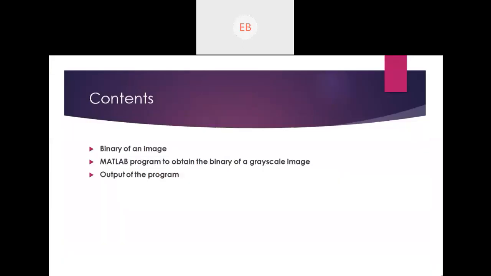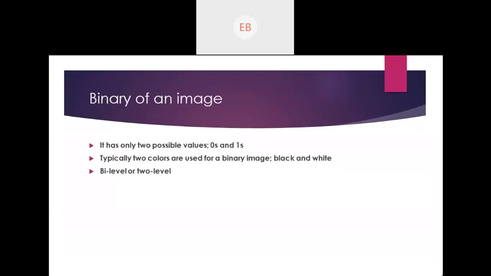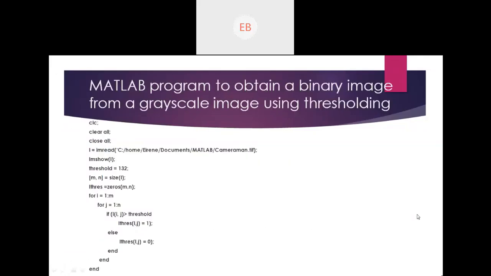So what is it here? Binary of an image means it has only two possible values, that is one is 0 and the other is 1. It is also known as bicolor or bilevel. Okay, because of black and white, only two colors. So suppose this is my program. This part will change for everyone, that is different.